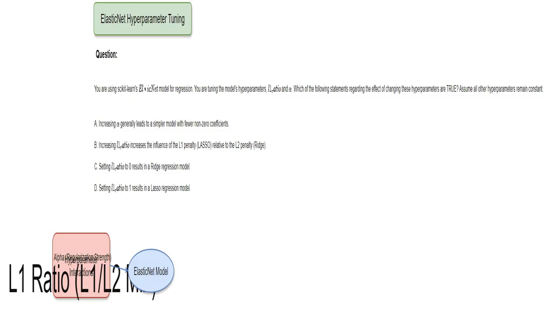Awesome! I see L1 ratio as the dial that controls the blend of 2 different types of regularization, L1, lasso, and L2, ridge. Think of it like mixing paint. L1 ratio equals 0 is pure L2. All ridge. L1 ratio equals 1 is pure L1. All lasso. And values between 0 and 1 give you different mixtures. It directly impacts how much each regularization technique influences the model's final parameters.